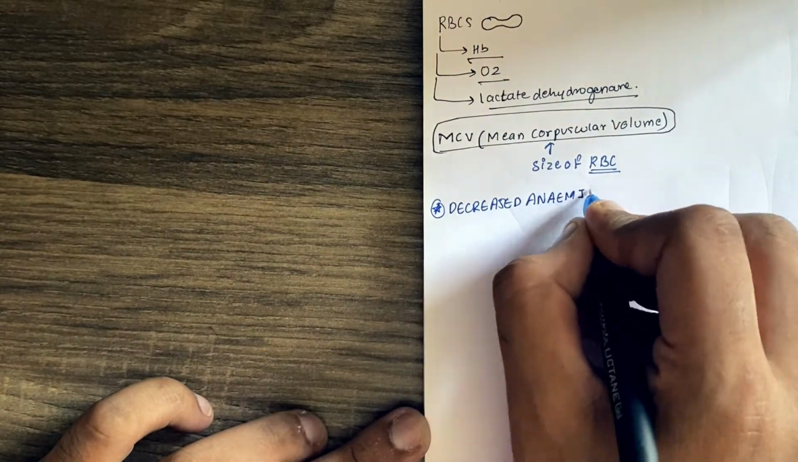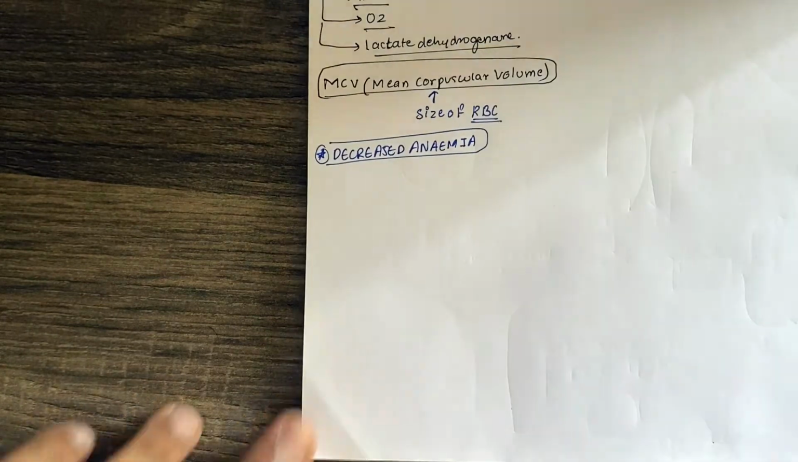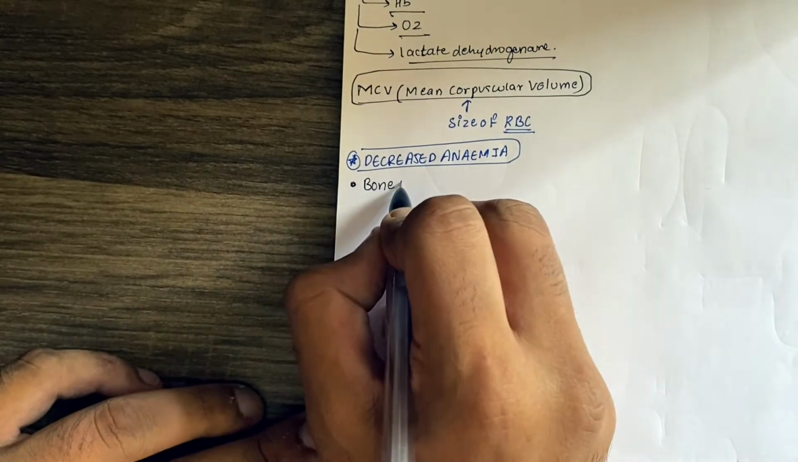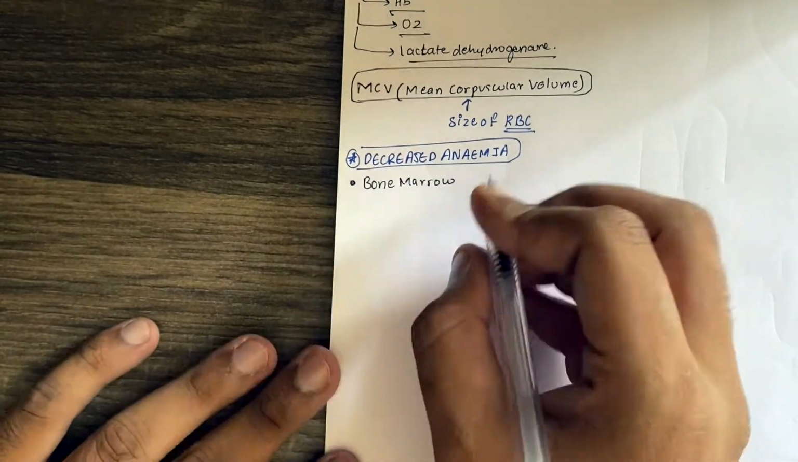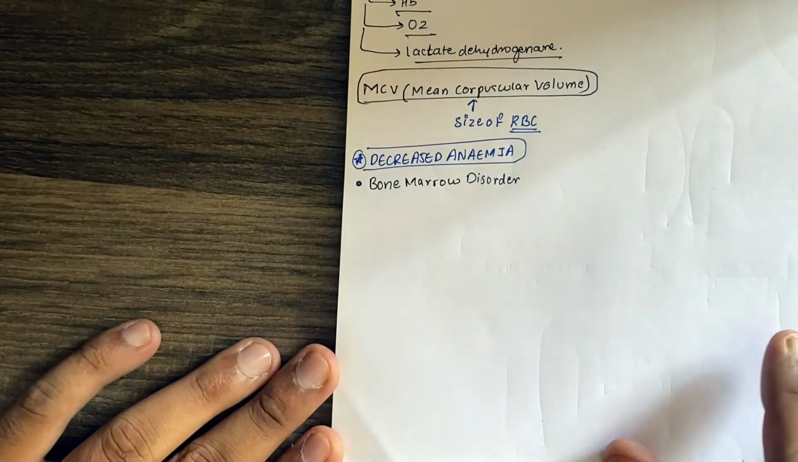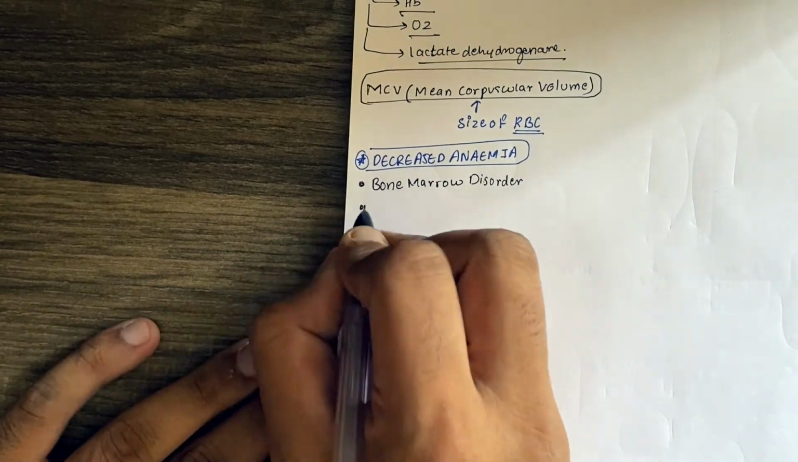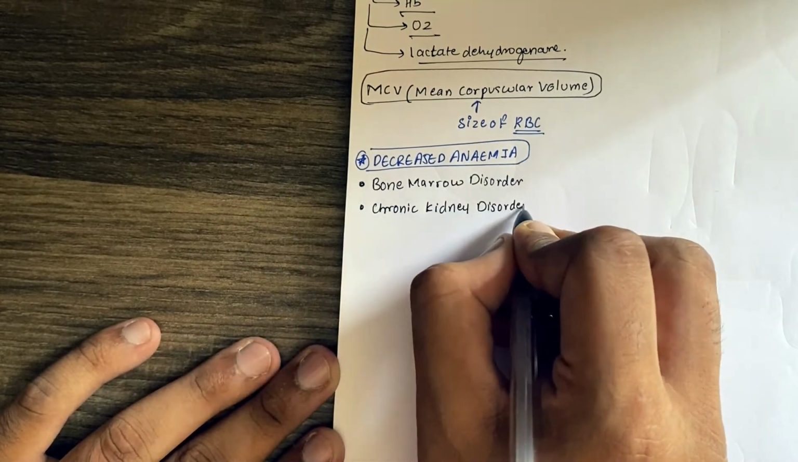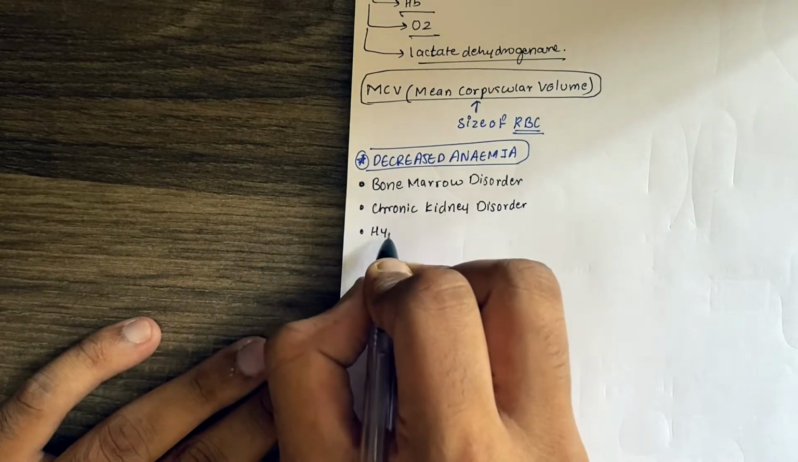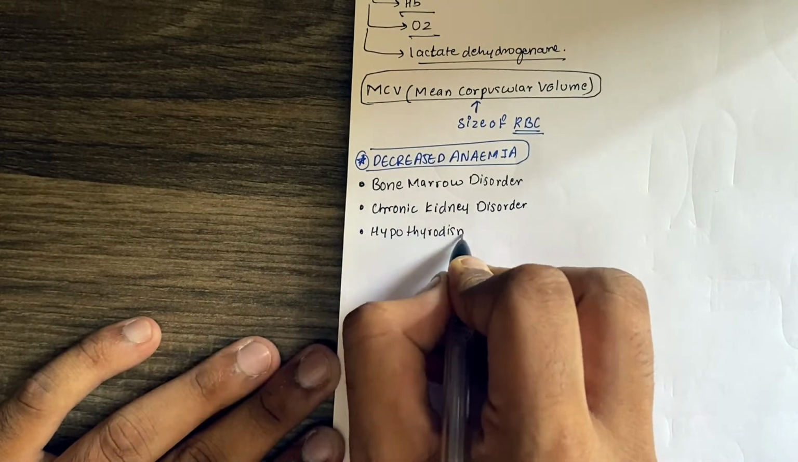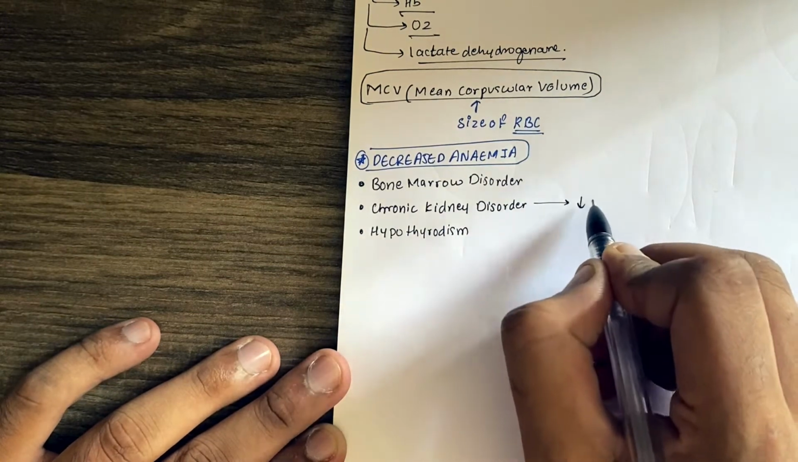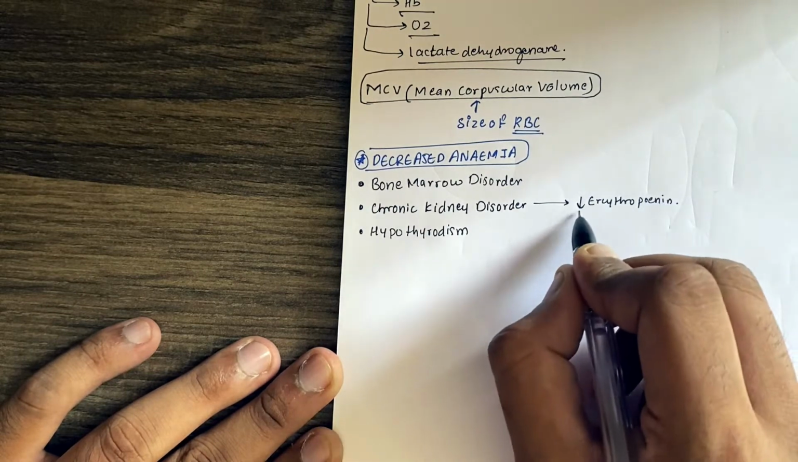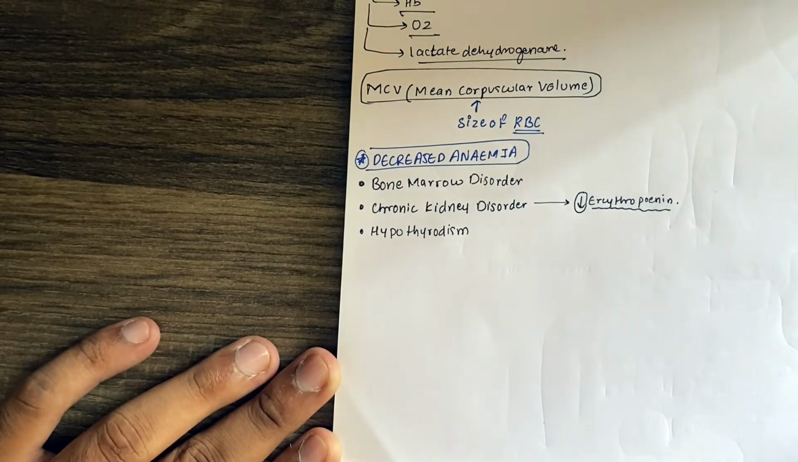There are many different ways to classify, and another way is decreased production. There are bone marrow disorders, like acute nephritis, chronic nephritis, and chronic kidney diseases. These can decrease the production of erythropoietin. Erythropoietin is a hormone which triggers erythropoiesis, which is the formation of RBCs.